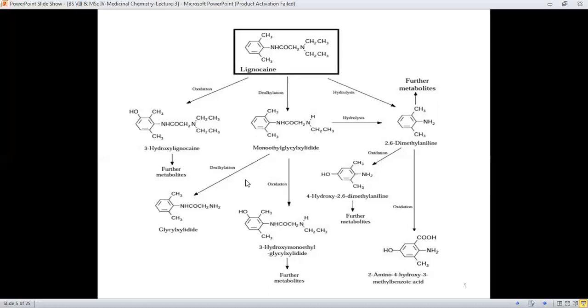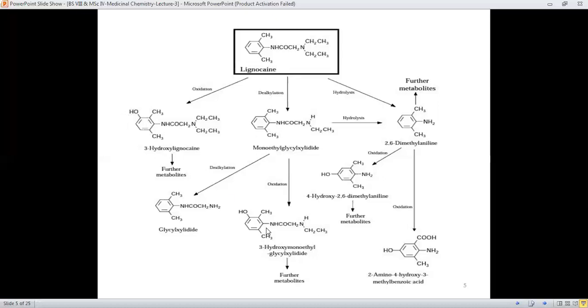In this way, the dealkylation of this metabolite will occur, and if it undergoes the oxidation pathway, then oxidation again yields the 3-hydroxy group, like this 3-hydroxy group.